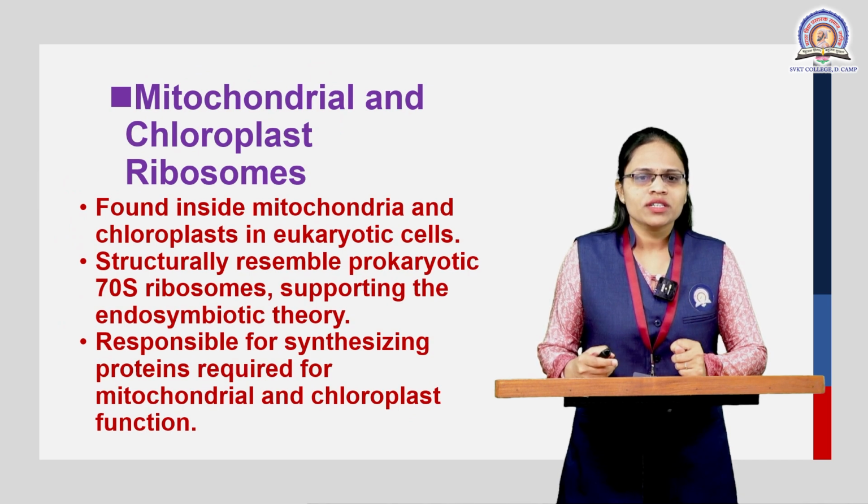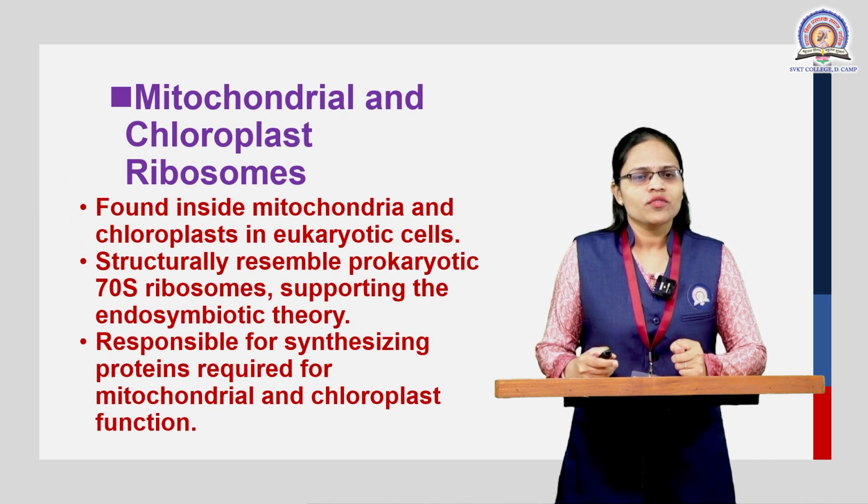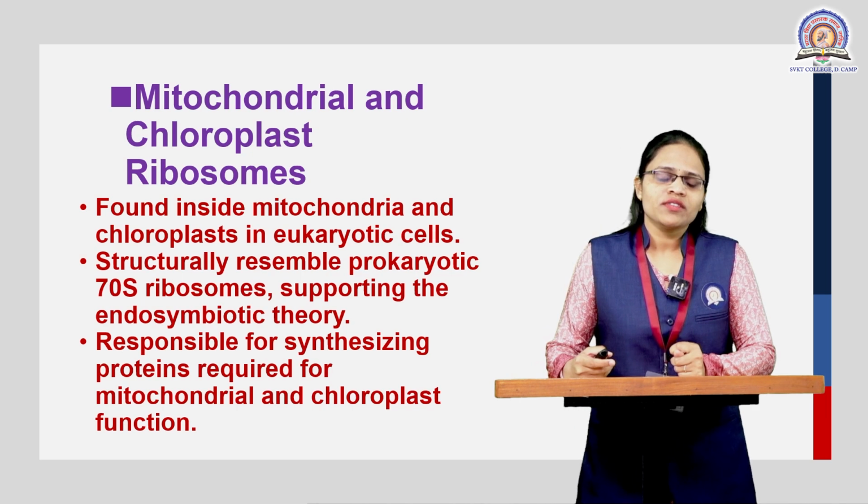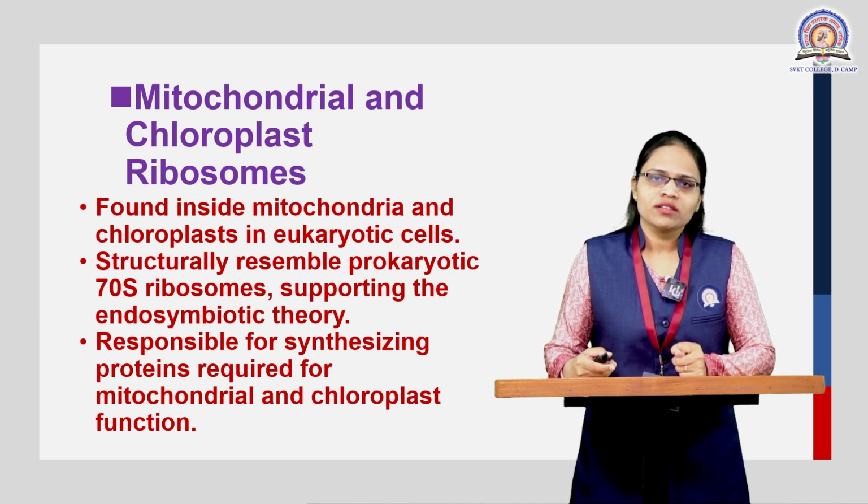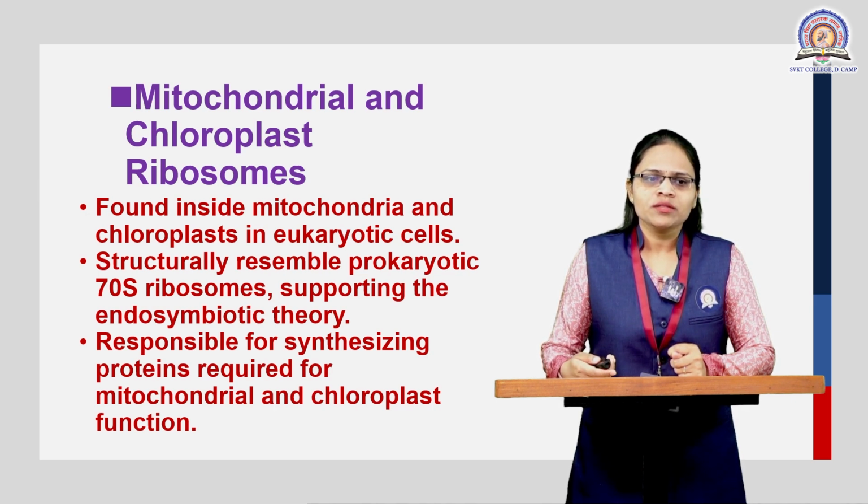Then the mitochondrial and chloroplast ribosomes: if the ribosomes are found in the mitochondria, we call them mitochondrial ribosomes, and if they are found in the chloroplast, we call them chloroplastic ribosomes. The ribosomes found inside the mitochondria and the chloroplast in the eukaryotic cell structurally resemble the prokaryotic 70S ribosomes, which supports the endosymbiotic theory. They are responsible for synthesizing the proteins required for the mitochondria as well as the chloroplast to function.